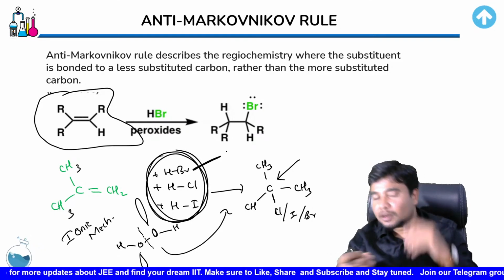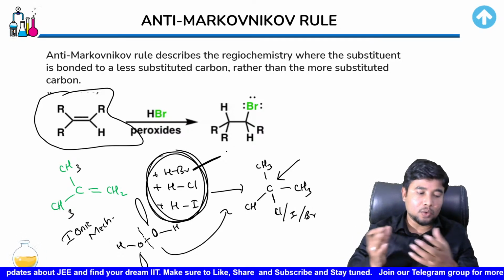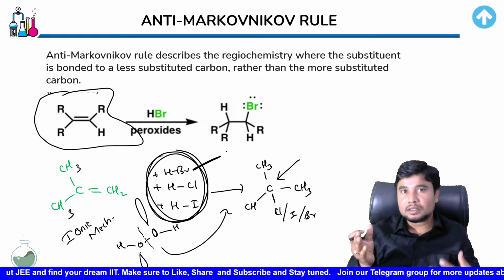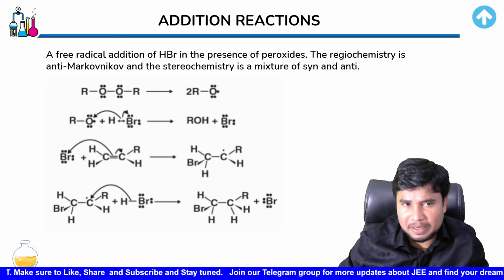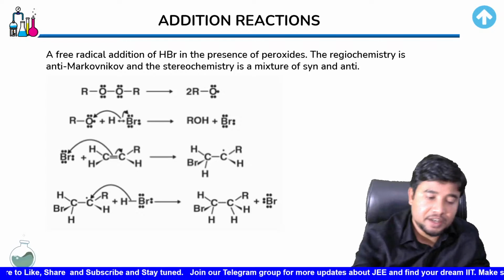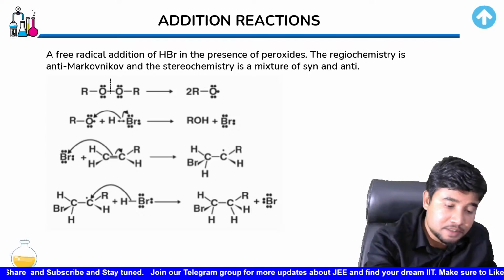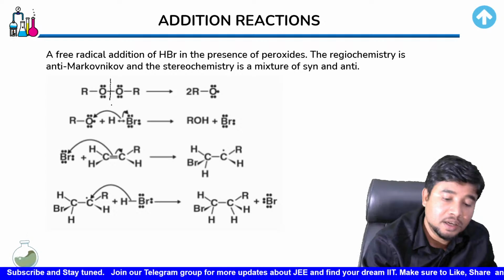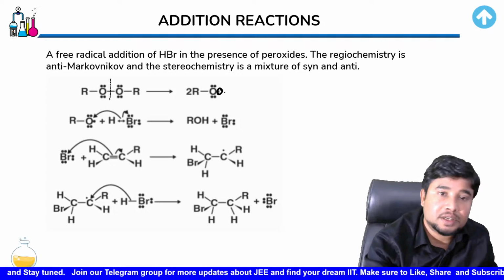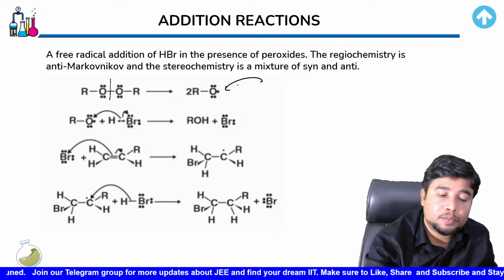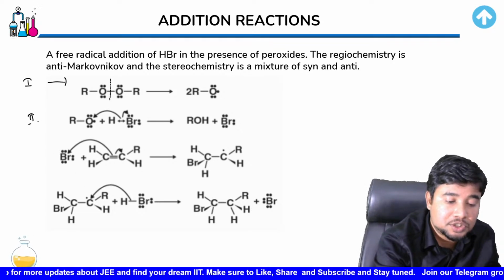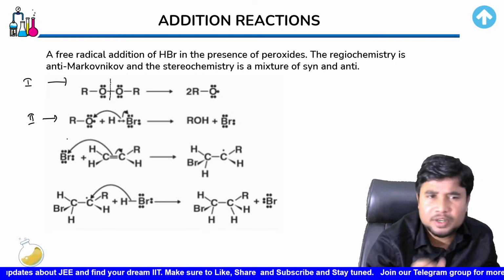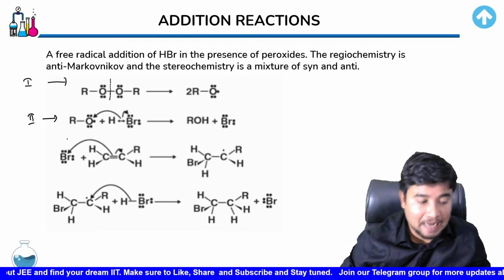Now, if anybody asks you the reason, you have already heard and learned the idea. Here the mechanism is also being explained. Initially, as I already told you, this bond gets broken down homolytically, causing a radical to be generated. Now this radical would propagate. So the first step over here is the chain initiation. In the second step, the chain would get propagated. In any free radical mechanism, this would always happen.